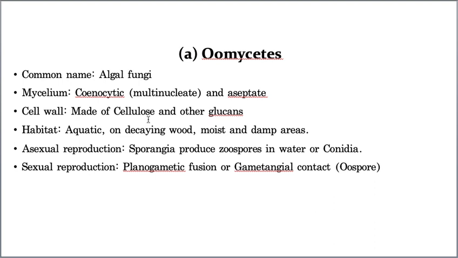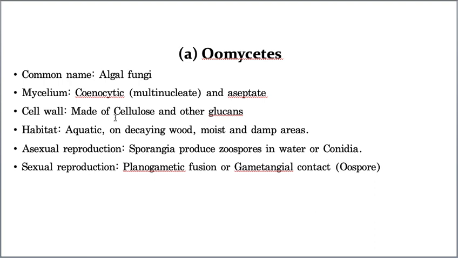Some glucans are also there, but the main substance is cellulose. That means it is different from all the remaining fungi in having a cellulosic cell wall, whereas all the remaining fungi consist of a chitinous cell wall. Okay, this is a very important question.